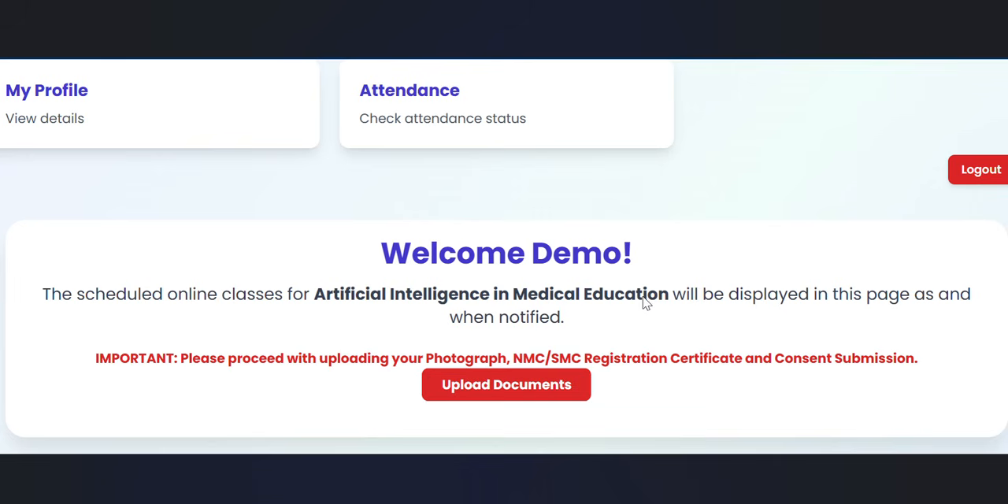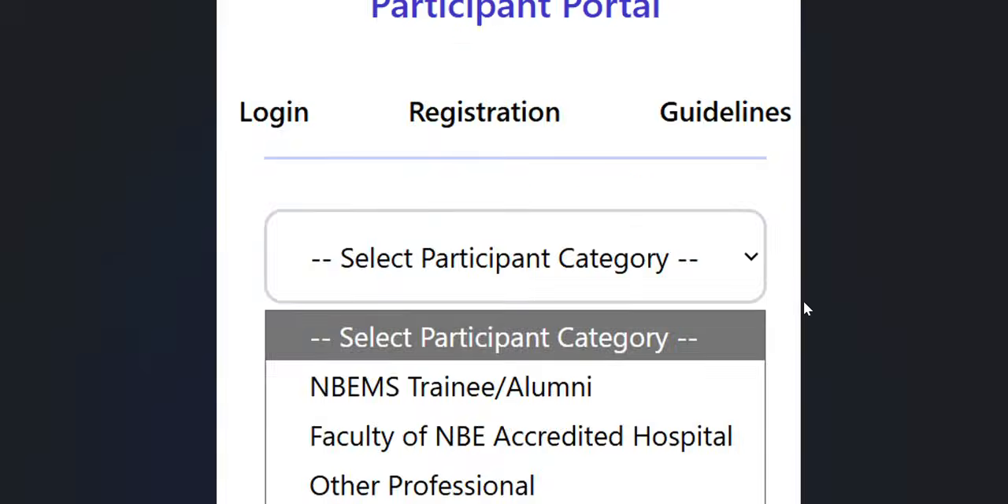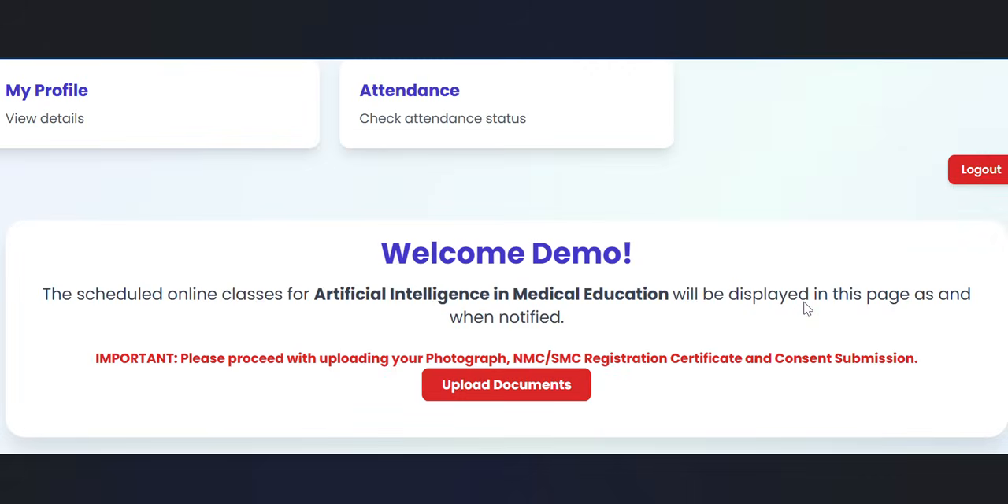So what you have to do is go to the logout page and click on it. Once you log out, come to the home page which was shown to you earlier. Here you go to the login page. On the login page, give your registered email ID, generate the OTP, and enter the OTP. Submit the OTP and come to the login page. Now you can upload your document easily. So click on upload document.